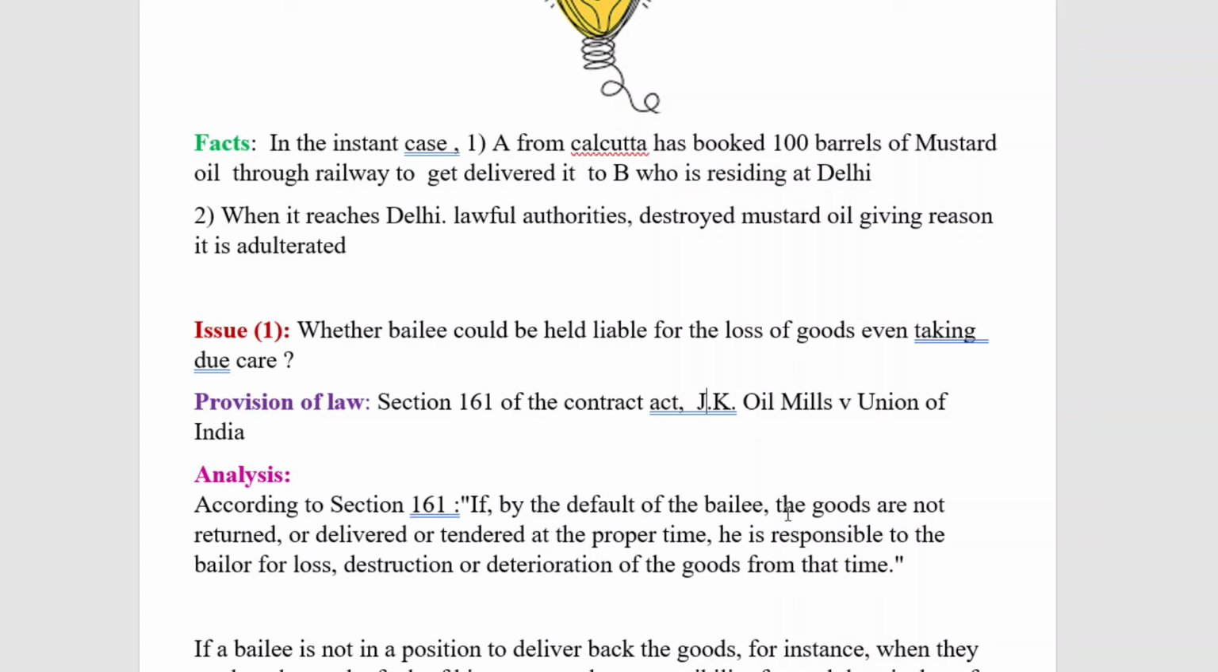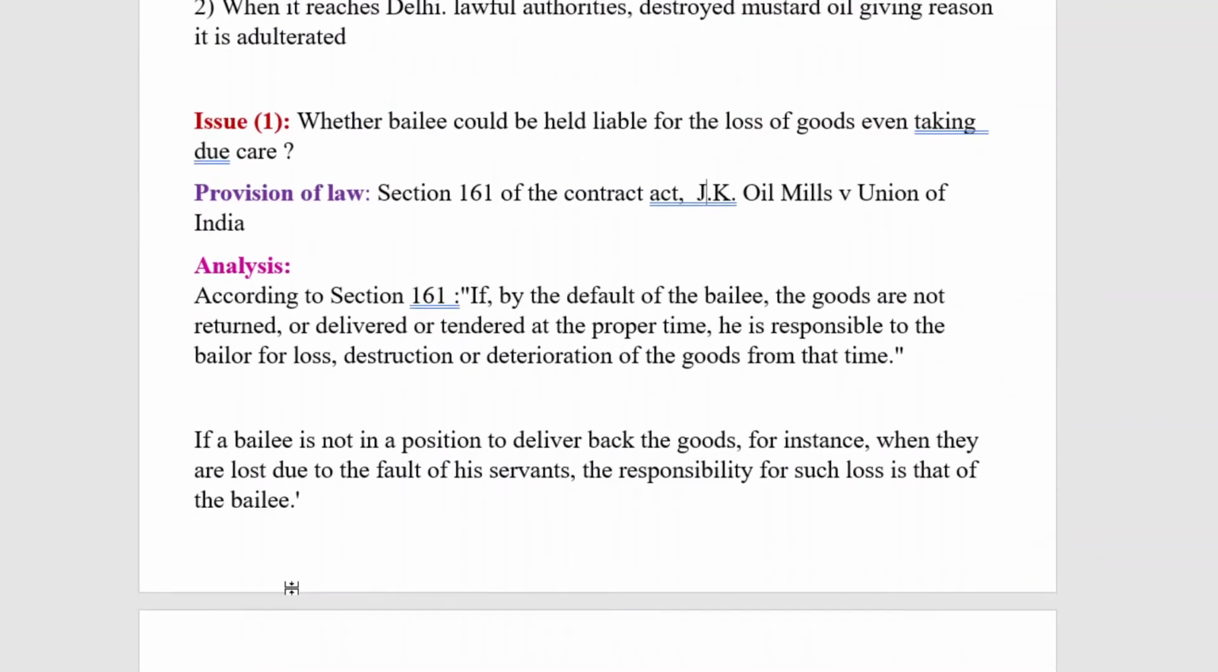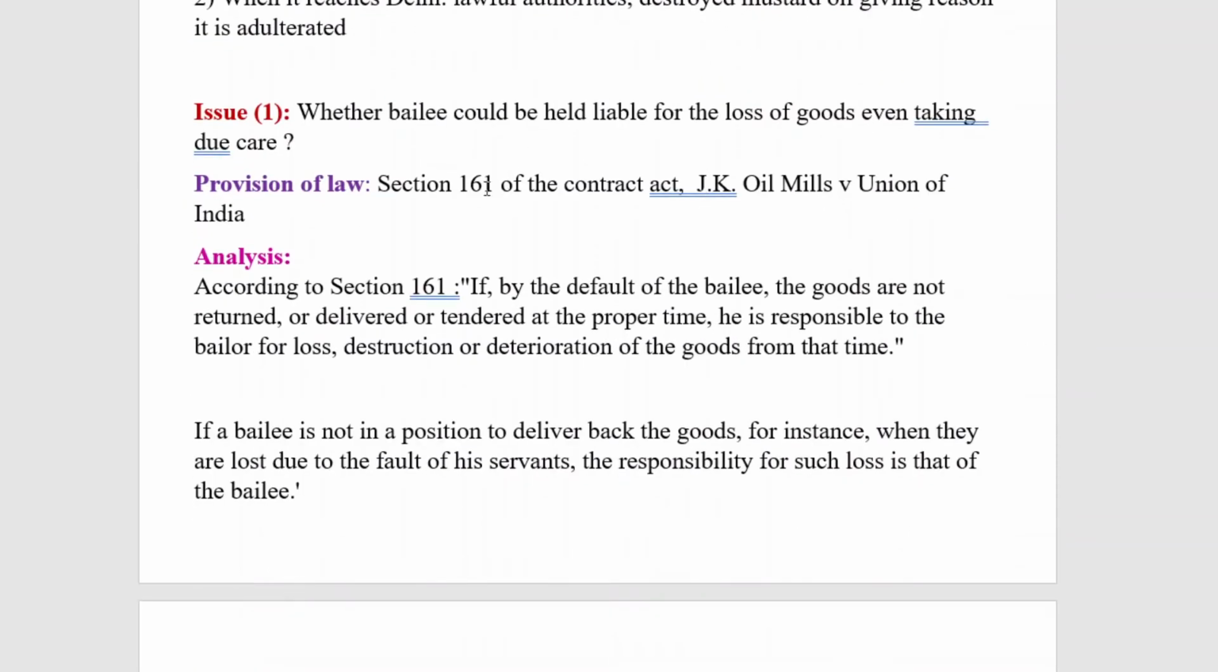And I used to tell you that in exams with regard to this sort of illustration problems, they used to give the problems with some decided case law only, so that it will be convenient for the students to solve the problem which will be given in the exams. So next the step is the analysis section. What we have to do, we have to analyze the facts, issue and the provision of law under the analysis section. So what has to be analyzed? Here we have to analyze section 161 as well as the case law, JK Oil Mill versus Union of India.